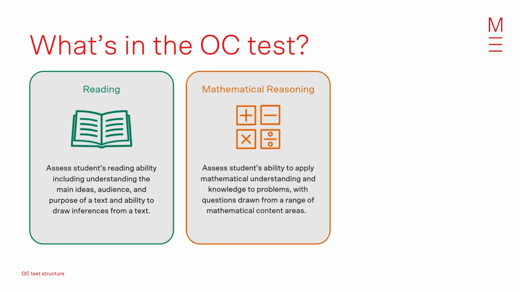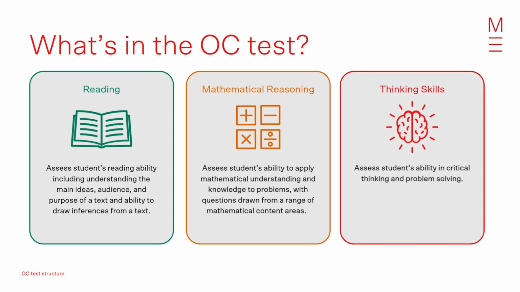The second part of the exam is mathematical reasoning. This test assesses the student's ability to apply mathematical understanding and knowledge to problems, with questions being drawn from a range of mathematical content areas. The third and final part of the OC exam is thinking skills. This test assesses the student's ability in critical thinking and problem solving.